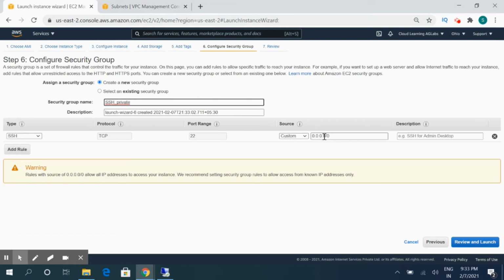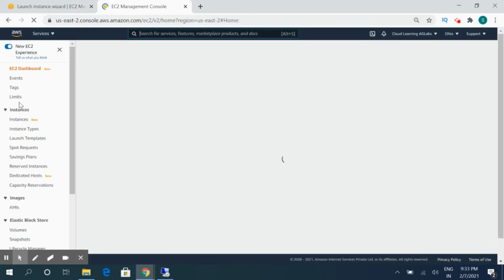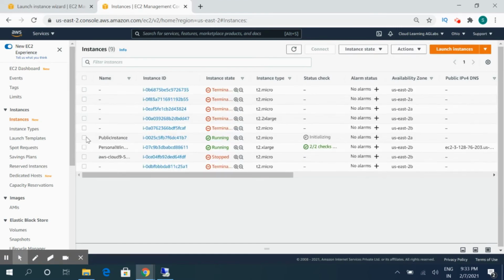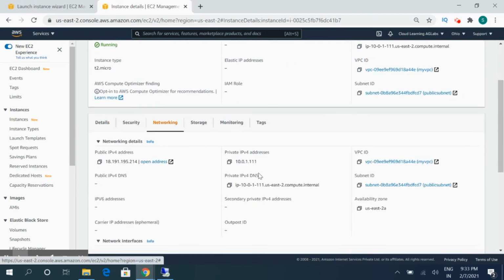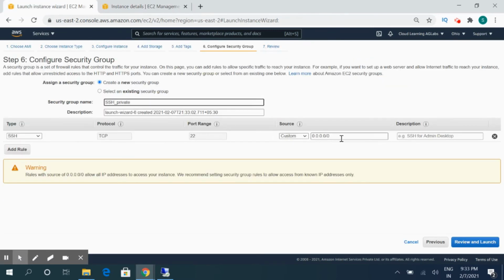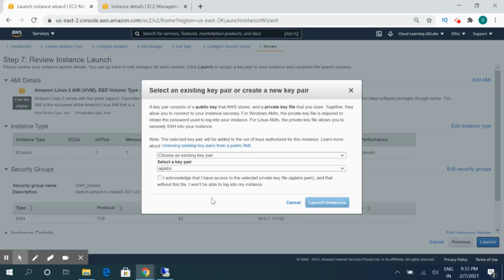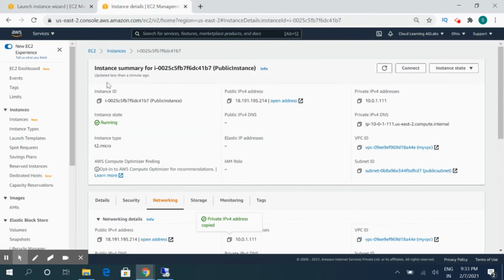So all the traffic coming from that particular server will be able to communicate with it. So let's get the private IP which is attached to that public server. So this is the IP. So I will only allow this particular IP to communicate. So no other servers will be able to communicate with this one. Then we'll click launch. We'll select I acknowledge. So now this server is coming up.